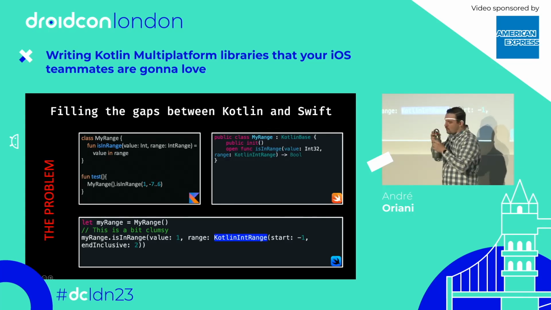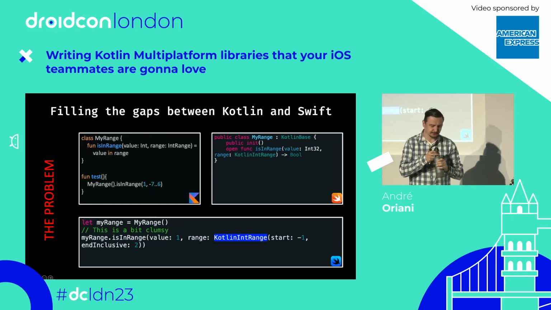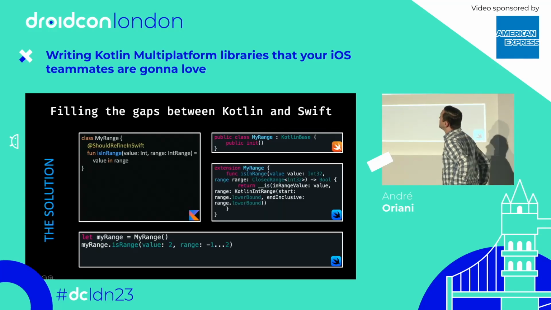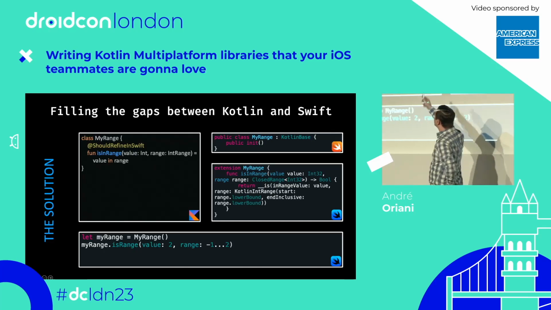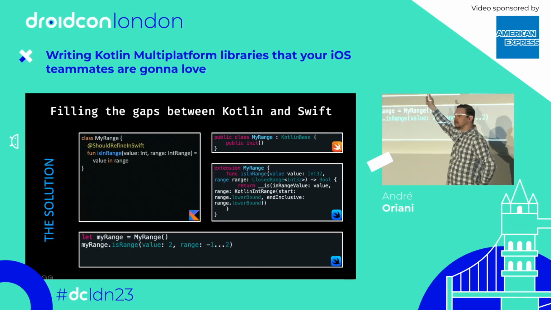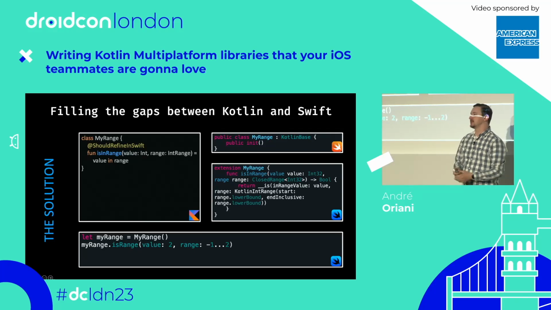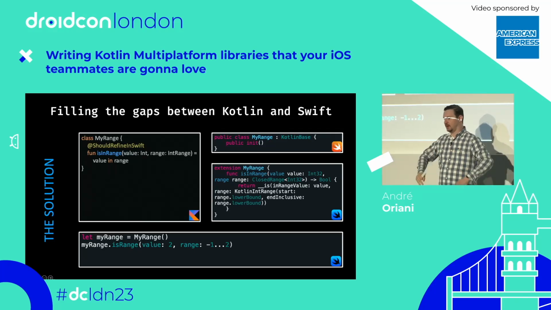So the trick here is to use this other annotation here, ShouldRefineInSwift. Your method is still going to be available in Objective-C, but it's going to be hidden from Swift. Right? Two underscores are going to be added to the name.